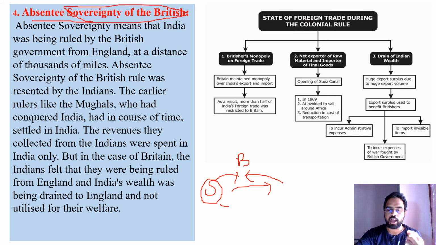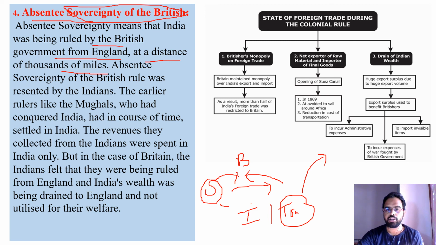Along with taking away such sovereignty, the British were governing India from England, at a distance of thousands of miles. The British government was not ruling Indians directly; only a trading company was controlling all the territories in India, and this trading company was operated by the British government thousands of miles away.